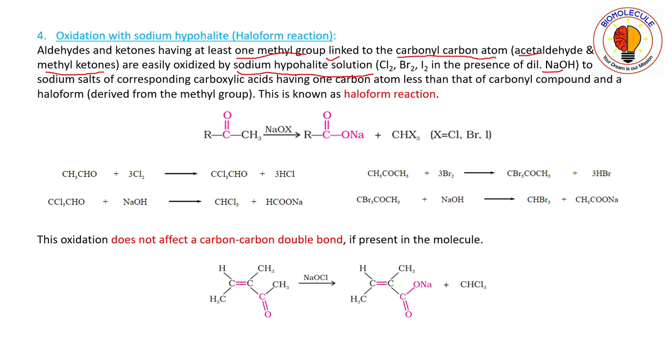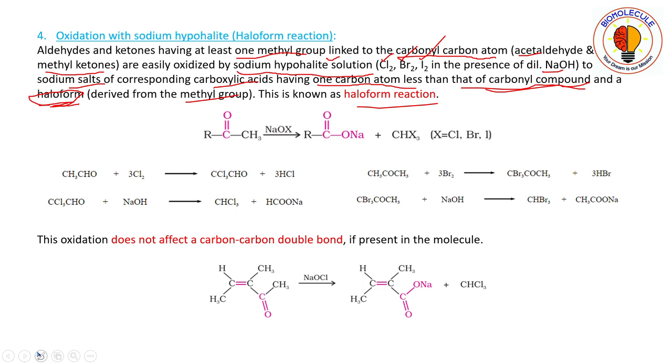So it is oxidized by sodium hypohalite solution to sodium salts of corresponding carboxylic acid having one carbon atom less than that of the carbonyl compound. Here one carbon atom less than that of carbonyl compound, and you are getting a haloform derived from the methyl group. Okay, this is known as haloform reaction. This haloform may be chloroform if you use chlorine, bromoform if you use bromine, or iodoform if you use iodine.